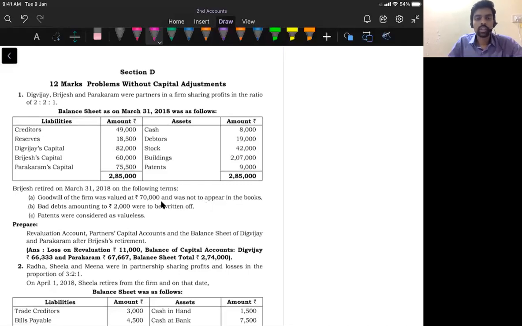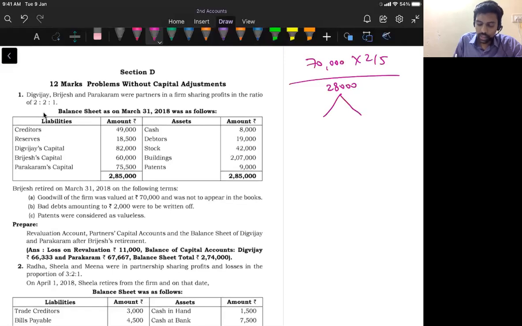Okay. So now the total goodwill is 70,000 rupees. Here Brijesh is taking retirement, right? Their profit and loss sharing ratio is 2:1. So Brijesh's share is 2/5. So 70,000 into 2/5, if you do this, you will get Brijesh's share of goodwill. So 70,000 into 2/5 is 28,000 rupees. This is Brijesh's share. This goodwill should be paid by the continuing partners. Here the continuing partners are Digvijay and then Parakram, and they should pay this 28,000 rupees in gain ratio.